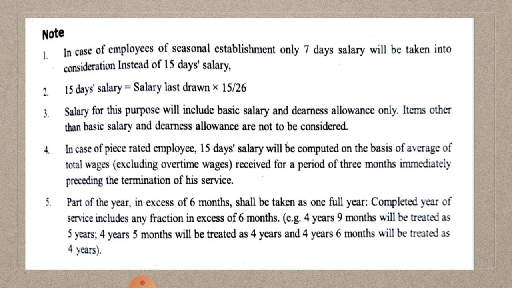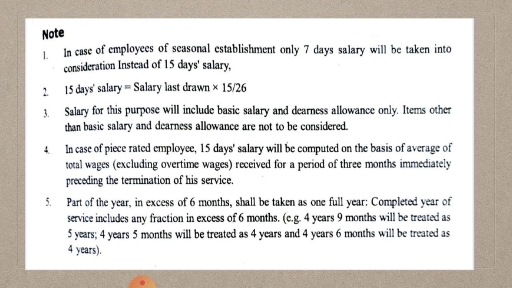There are some notes relating to these three rules. First, in case of employees of a seasonal establishment, only 7 days salary will be taken into consideration instead of 15 days salary. Seasonal establishment means companies producing products which are seasonal in nature.